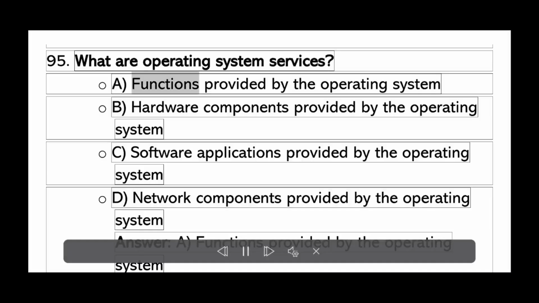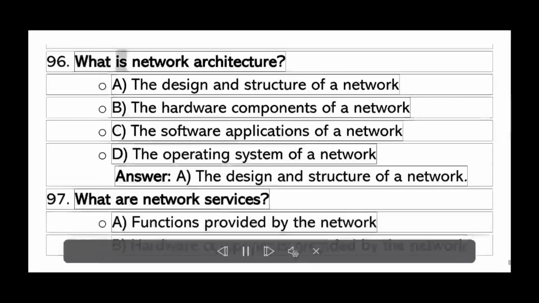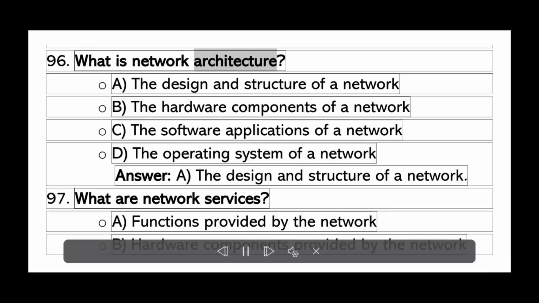What are operating system services? A. Functions provided by the operating system. B. Hardware components provided by the operating system. C. Software applications provided by the operating system. D. Network components provided by the operating system. Answer A. Functions provided by the operating system.